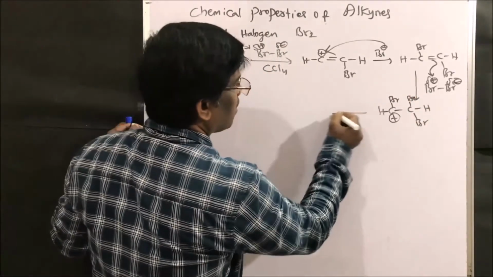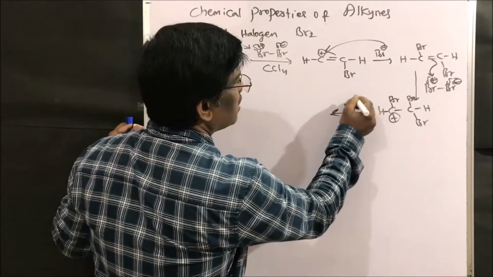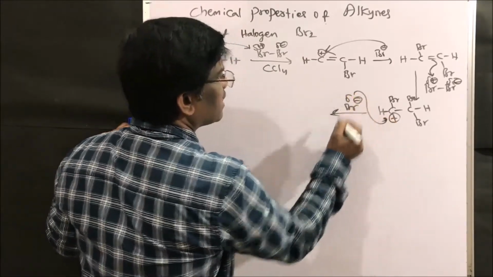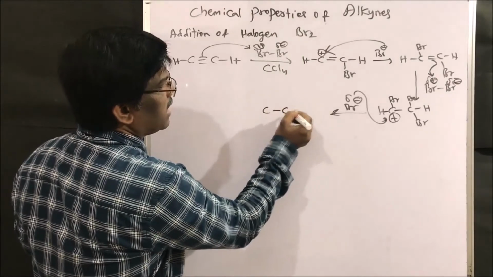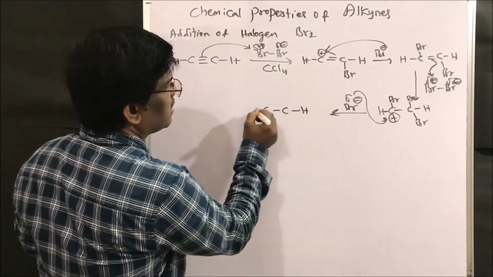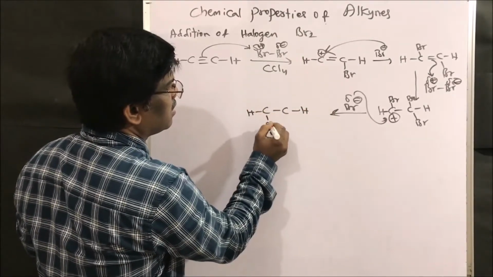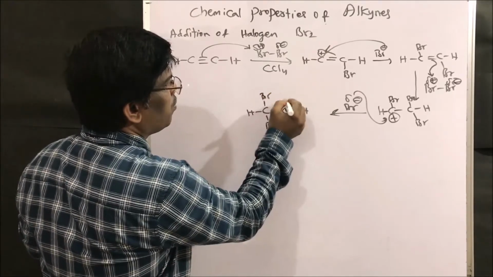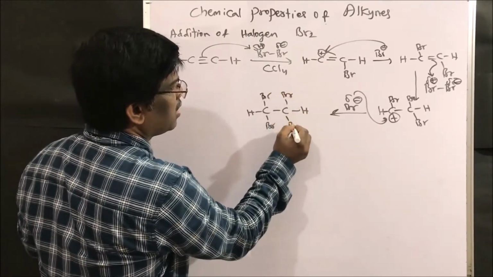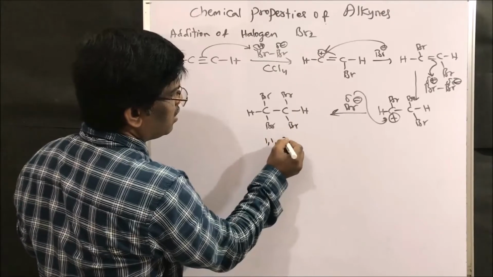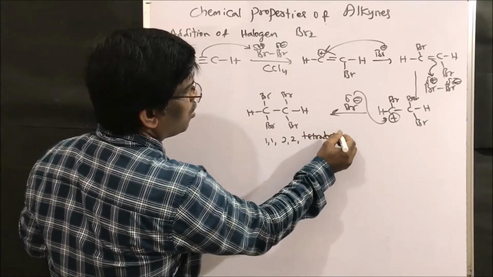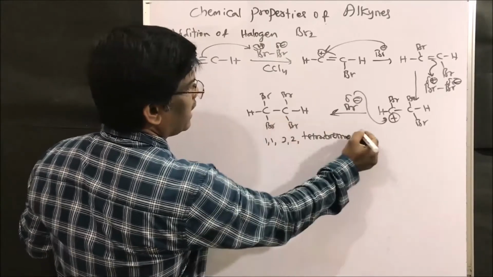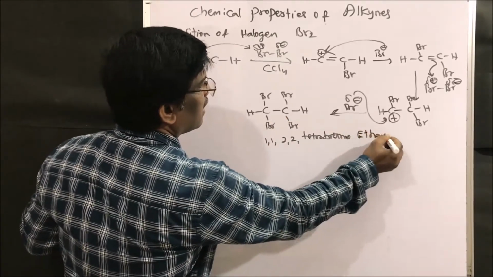This further takes up another bromine which is there in the reaction mixture to give the tetrabromo compound, 1,1,2,2-tetrabromoethane, right friends?